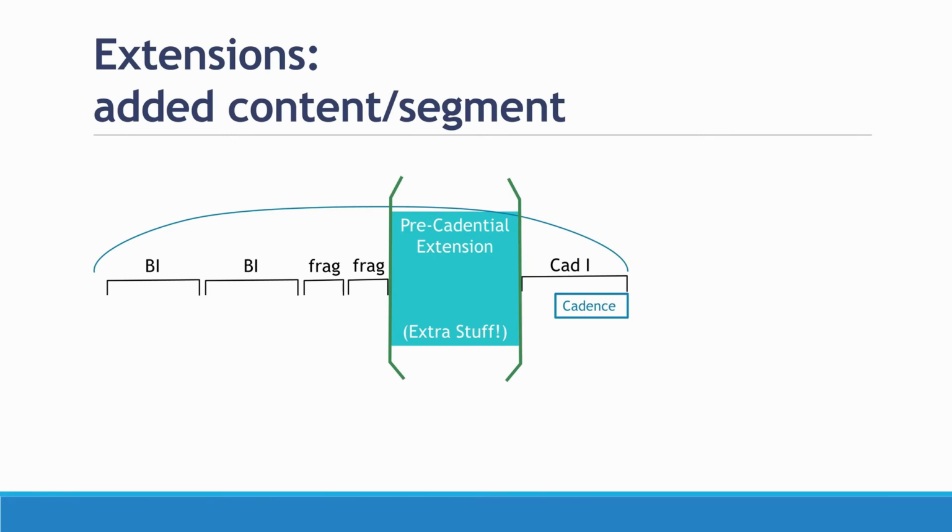We don't need to show segments inside of those brackets. Those segments aren't really part of the phrase model. That's just a way that we were helping ourselves to understand the content when we were working through our analysis. When we deal with extensions, it should look like we can literally take scissors and cut out that extension to generate what is a normal phrase model or a normal phrase length.